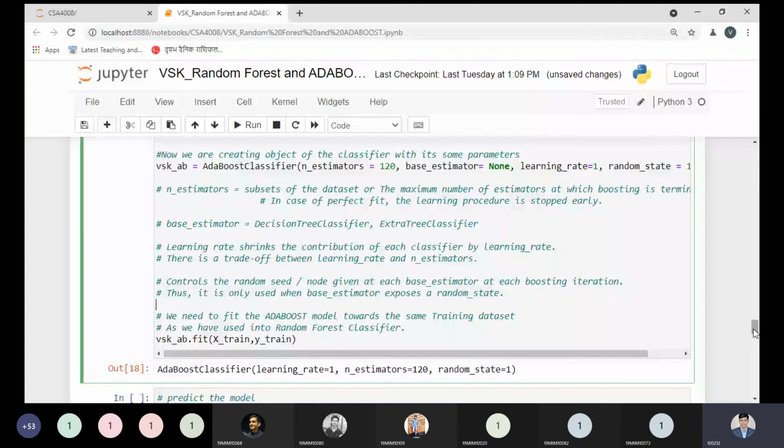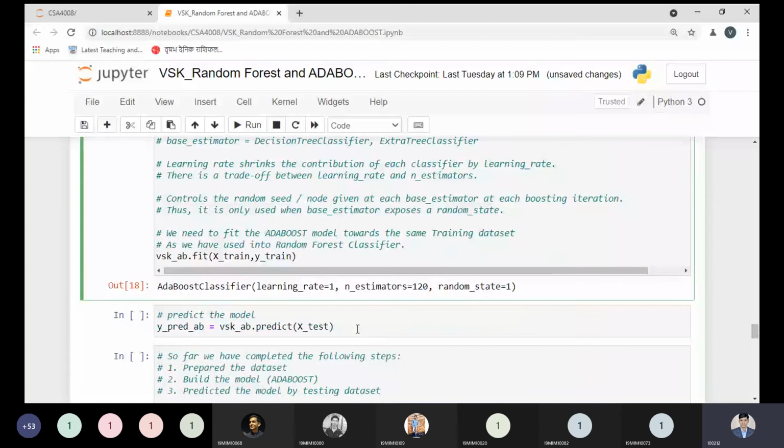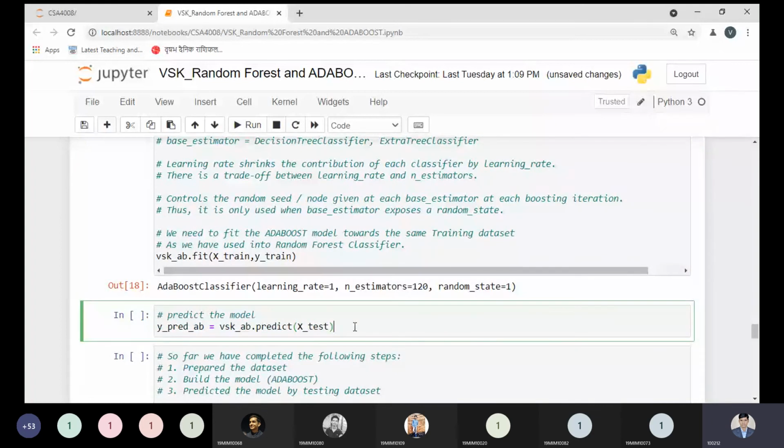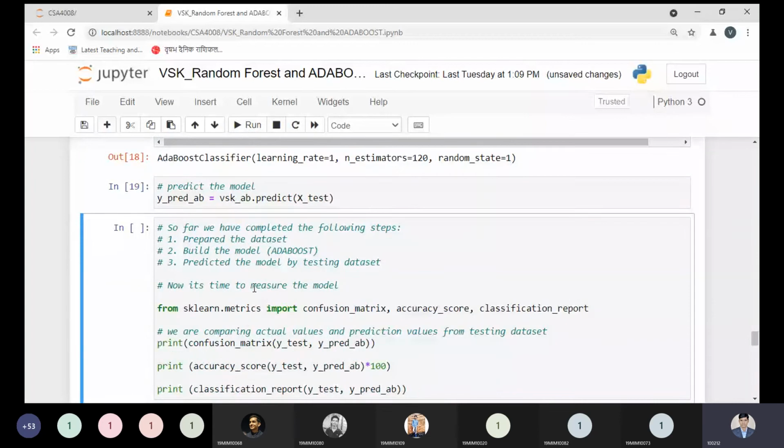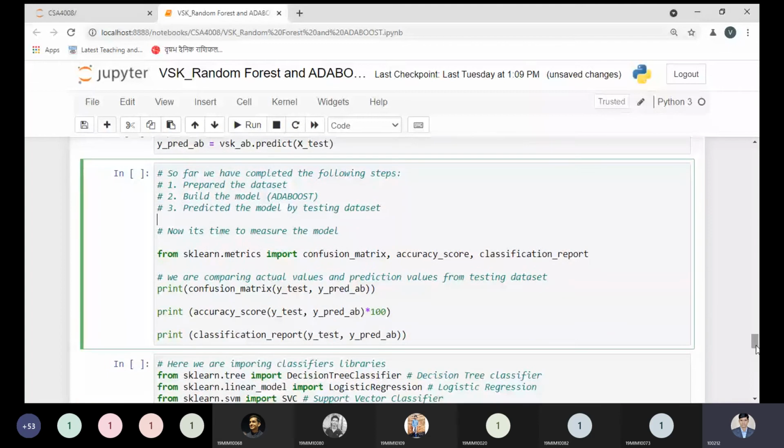After executing this code, now it's time to predict with my model by using the testing data set, as we did for the random forest. I'm executing this code in front of you, then you will be able to understand. So now I got my new variable, the prediction AV, that defines the prediction values of the AdaBoost classifier. We have prepared the model, built the AdaBoost model, and predicted on the testing data set.